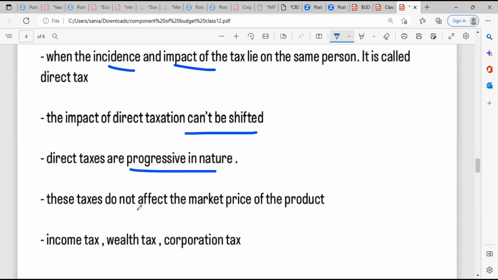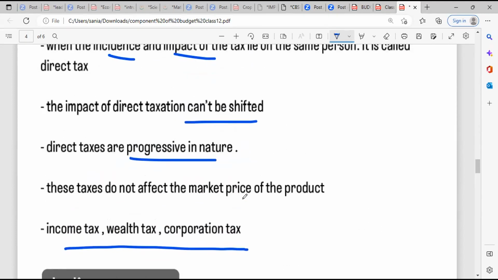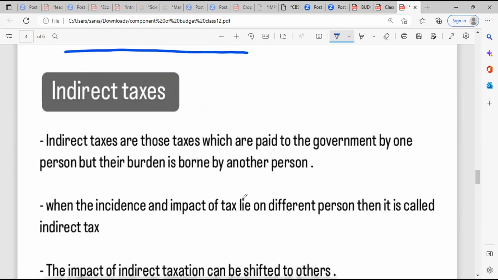Next are income tax, wealth tax, and corporate tax. These are the taxes which lie under direct tax. Clear? And what is corporation tax? Whenever you work in the corporate field, with companies, big companies, over there you have to pay tax. For example, if you have a corporation, again you have to pay the tax.